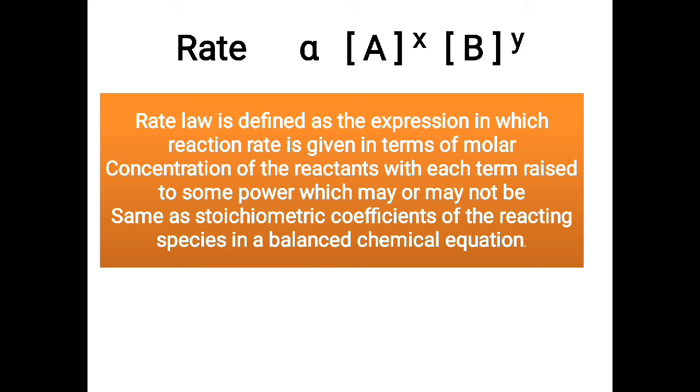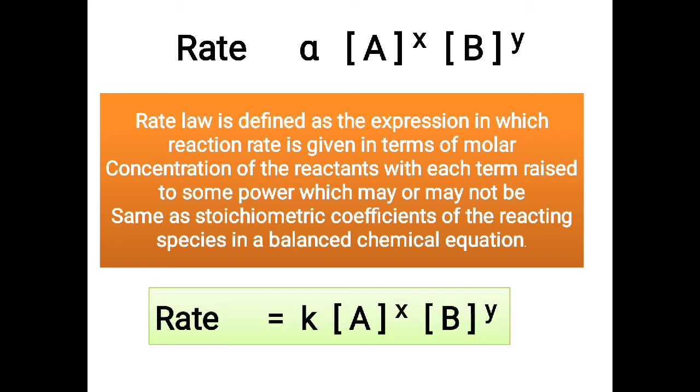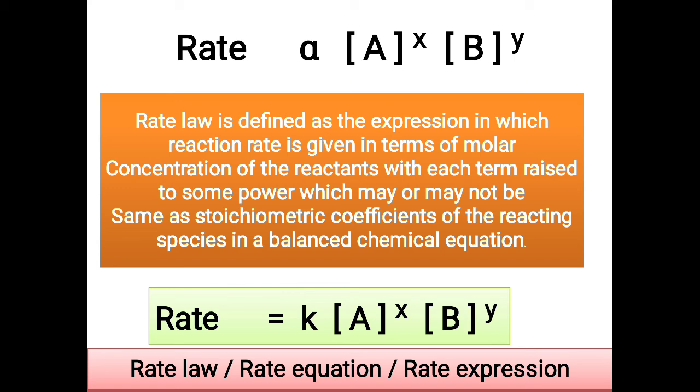So what you need to understand here is, if a reaction is given, for some of the reactions the order may be equal to the stoichiometric coefficient, and in some of the reactions it may not be equal to the stoichiometric coefficient. So it totally depends on the experiment. So we could remove this proportionality sign and put a constant and write, rate is equal to a constant times concentration of A to the power x and B to the power y. This expression is called either the rate law, rate equation, or rate expression.